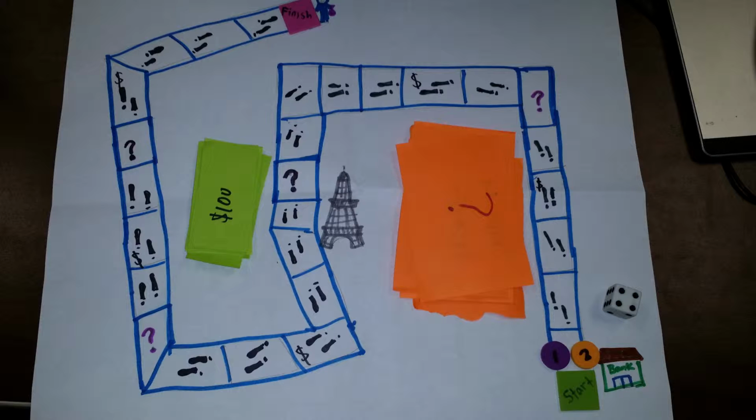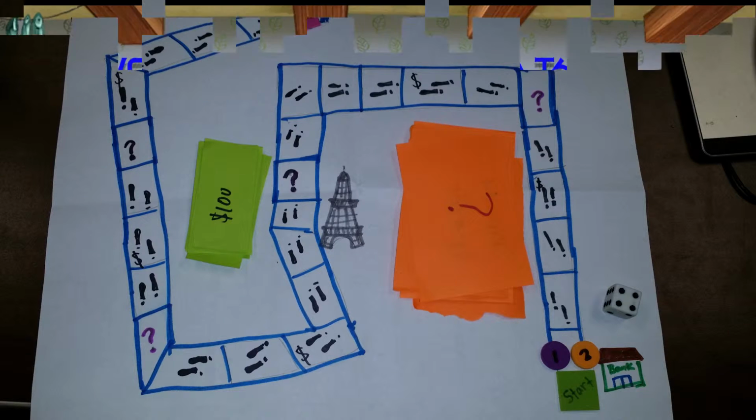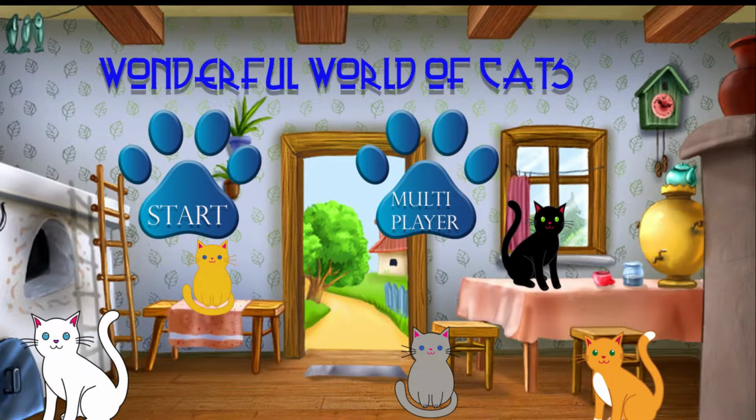Board game. I created this board game to learn the concept and rules of a game. Team game. I created a cat video game as an idea for a class video game. Photoshop interface. I used Photoshop and some internet images to create this interface to go with my pitch.